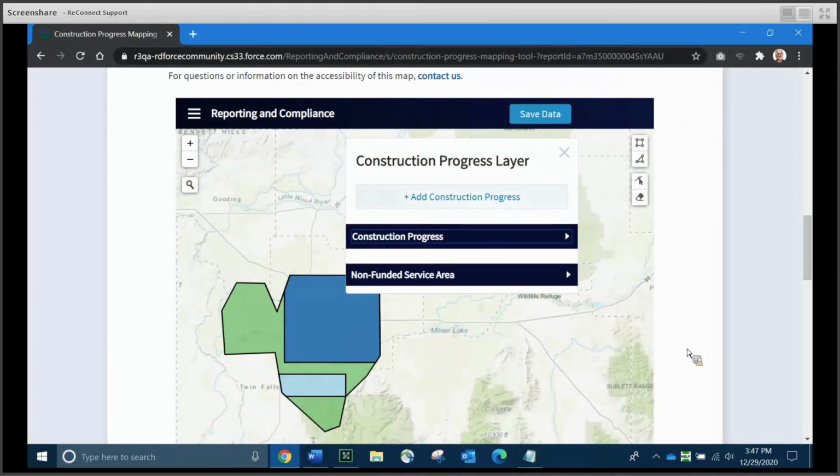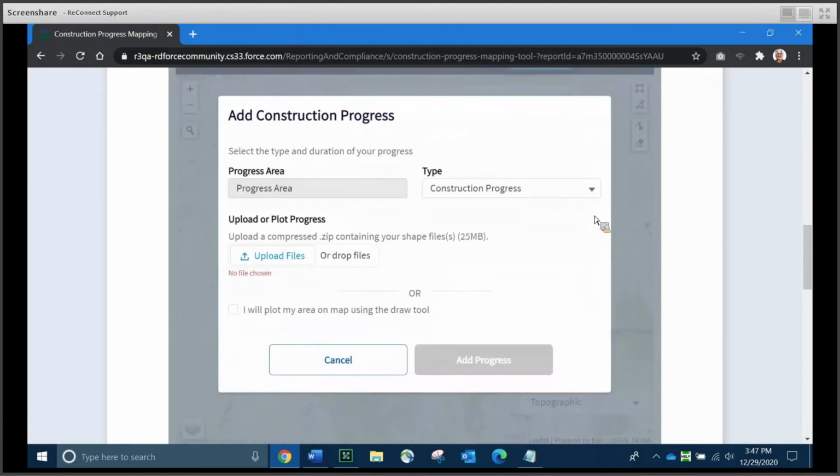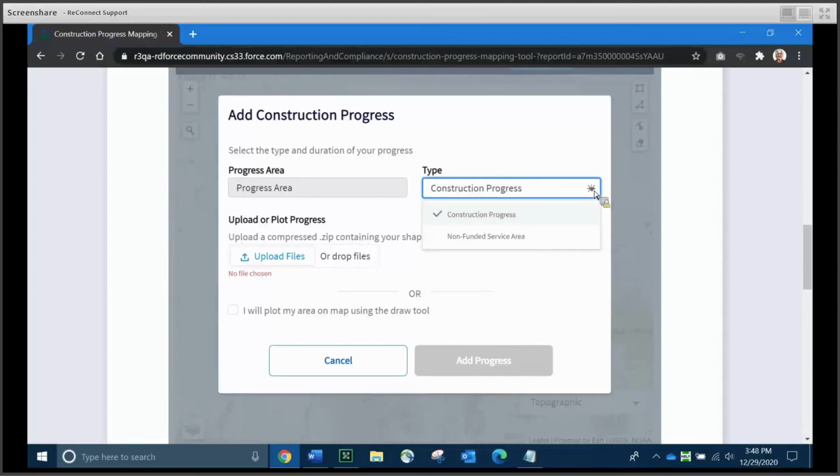And so to add construction progress, it's pretty simple. The first thing you do is you click the Add Construction Progress button, which brings up a pop-up window. This window is asking you for a couple of pieces of information, the first of which is what kind of construction and which progress area are you going to do this in. Either construction progress or non-funded service area. We're going to leave this with construction progress.